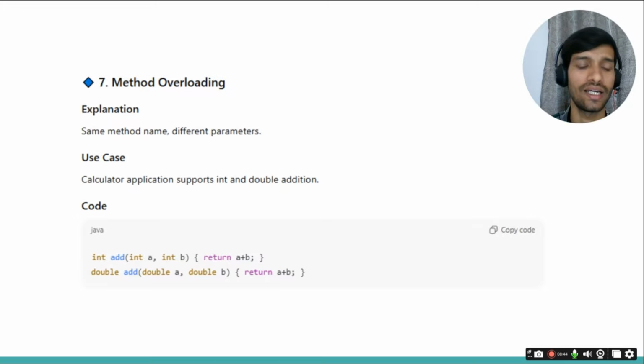They can ask: if in the second case I have int a and int b instead of double a and double b, will it be method overloading or not? Then you should answer no, because the return type does not define whether it is an overloaded method or not.